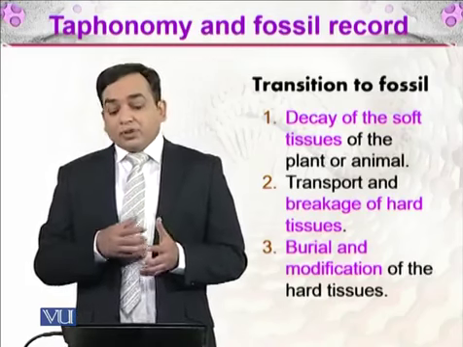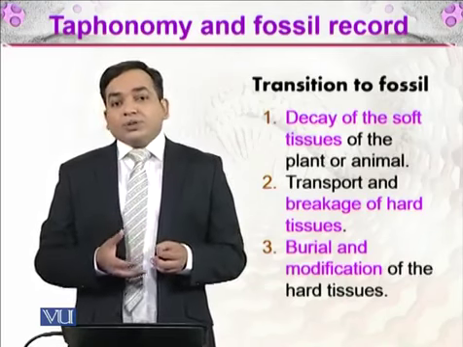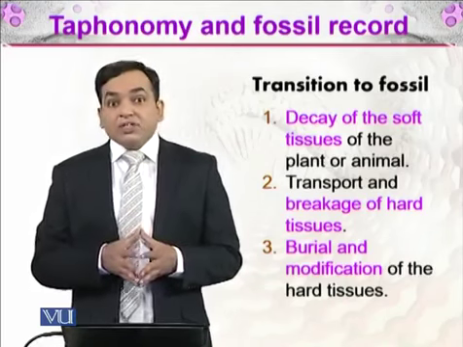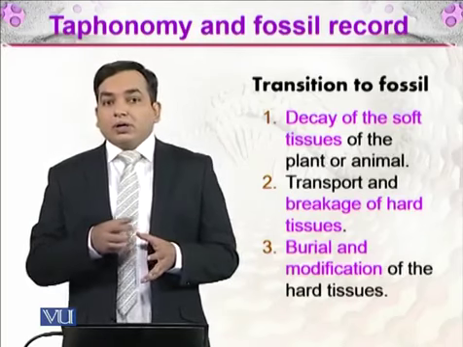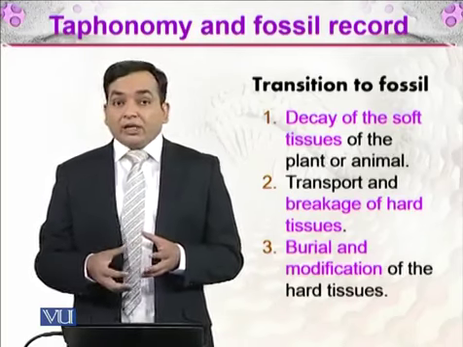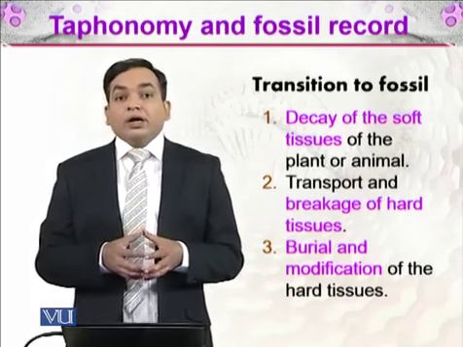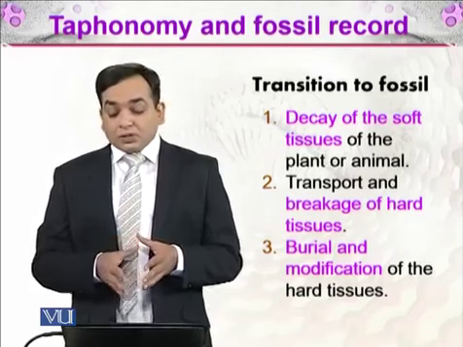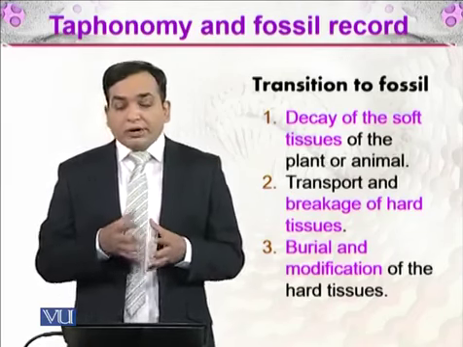After that, there will be transport and breakage of the hard tissue. Sometimes there are scavengers. Scavengers are the large animals who feed on dead animals, or sometimes herbivores eating the plants as well. So they are breaking and transporting those remains, right?